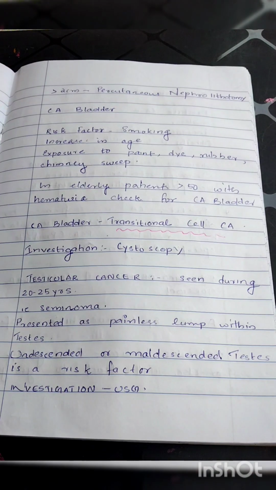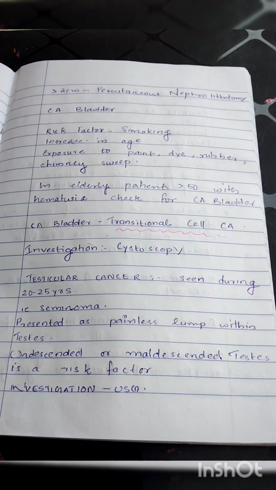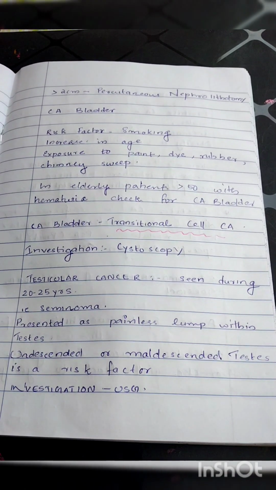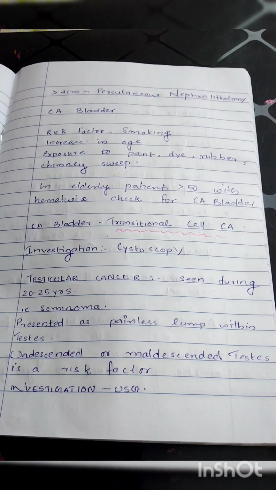And testicular cancer is seen at like 20 to 25 years, like seminoma. It is presented as a painless lump within the testis. Undescended or maldescended testis are risk factors for this. And the investigation is mainly done by USG.